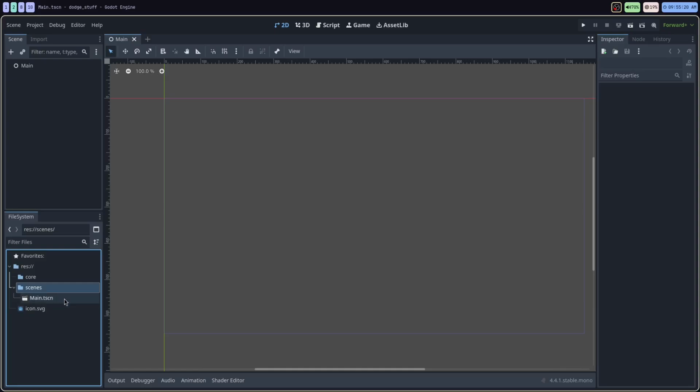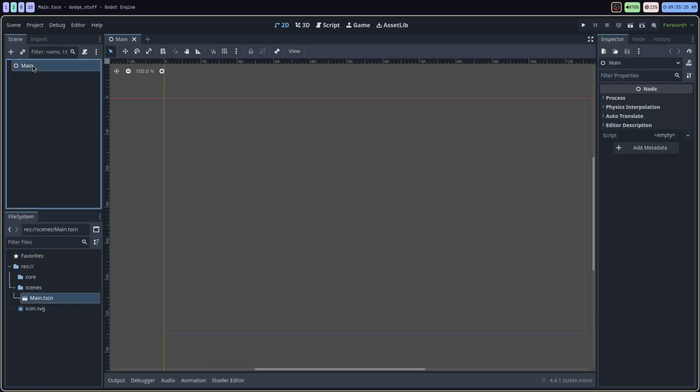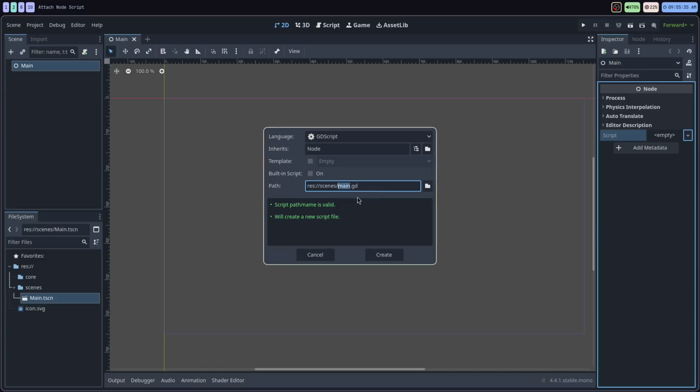Now, how are we going to attach a C# script to this scene? I'm just going to click on the main node here. On the right-hand side, in the node inspector, down at the very bottom, you'll see a section called script. Click new script. It's going to pop up this screen. I'm going to select the language to C#. Make sure you always select the language to C#. Everything else should just be the same. It's going to auto-generate the path and the name. All that should be good. We're going to click create.